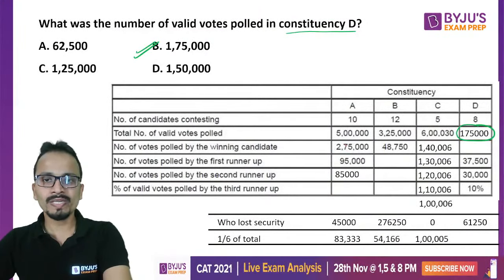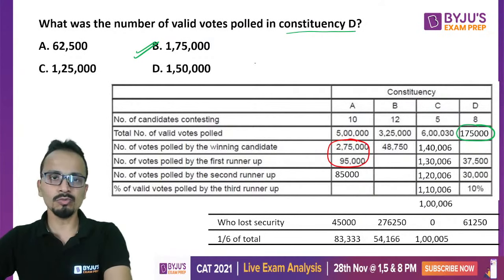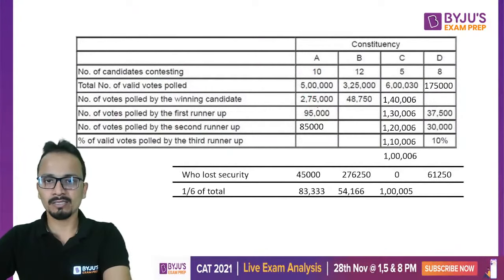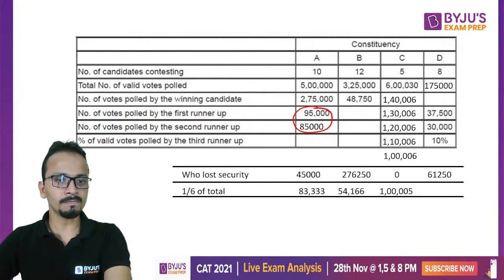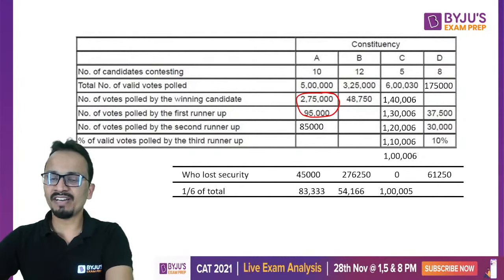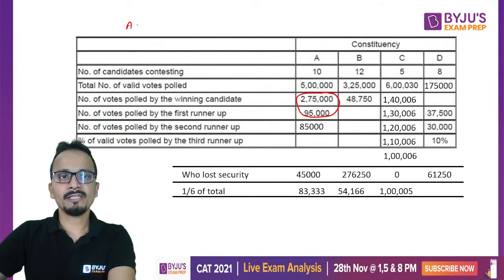For constituency A, the winning margin will be the difference between these two numbers, 2,75,000 and 95,000. So for A, the winning margin is 1,80,000.